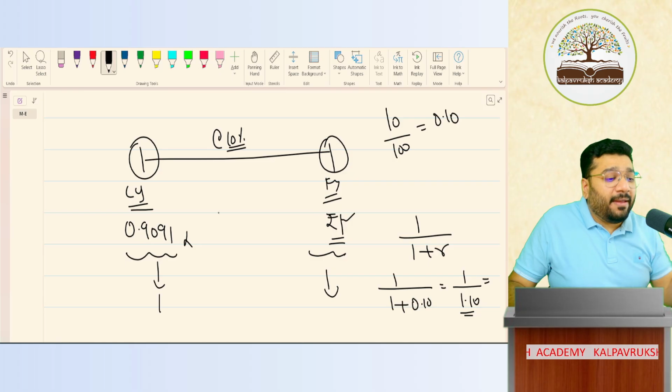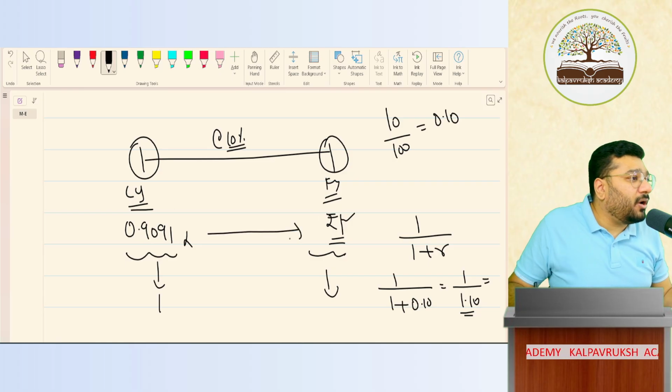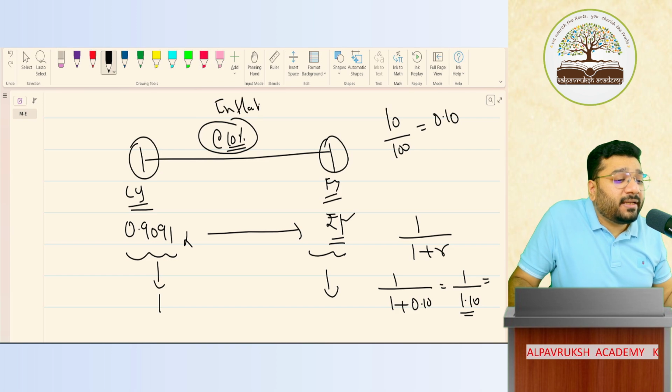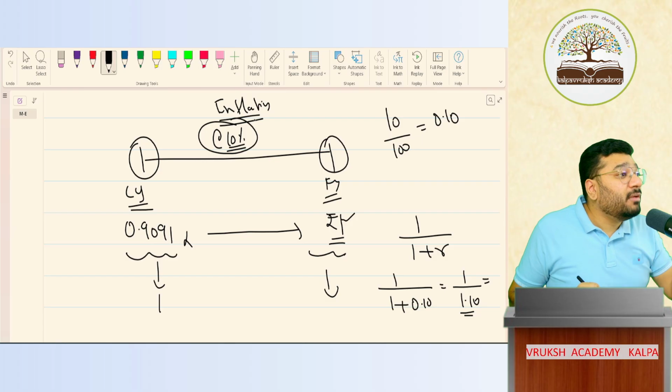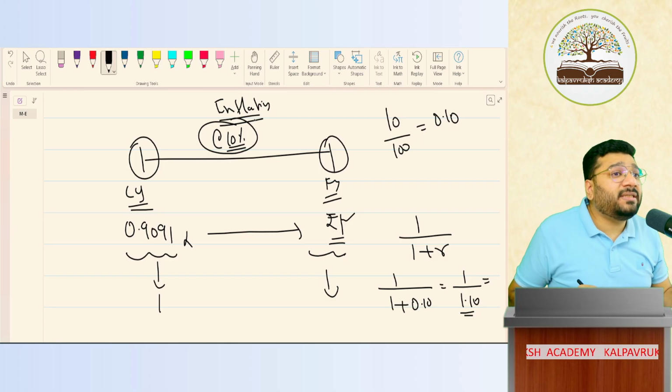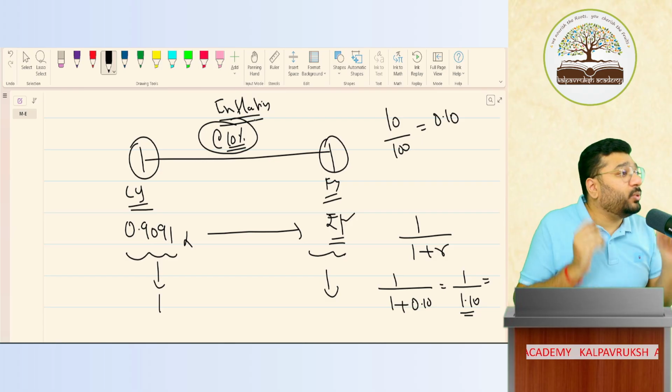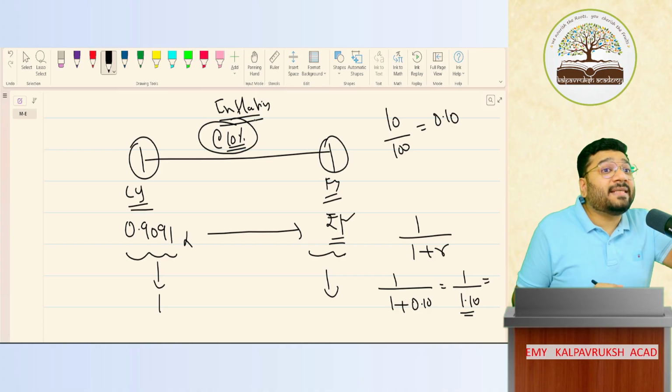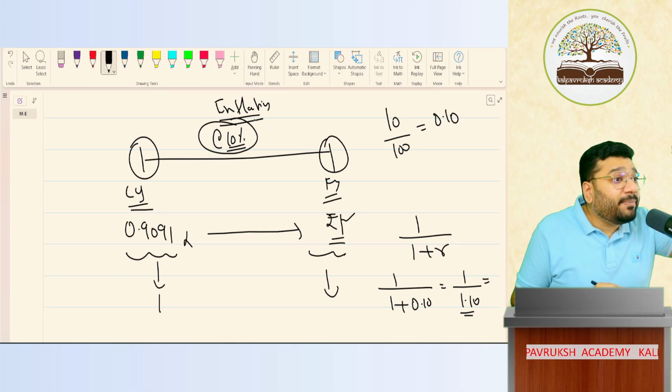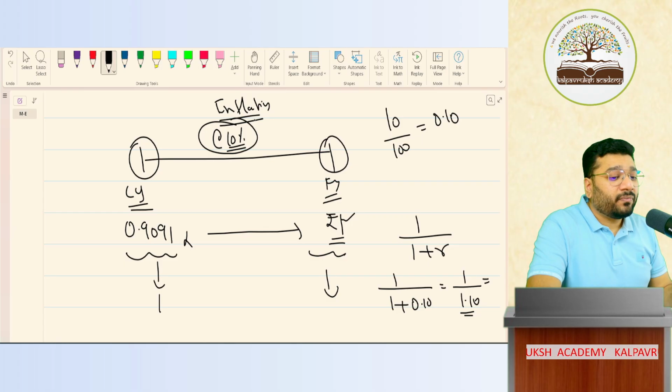So over a period of time, did the value of the money change or not? Yes, it changed because of inflation. This 10% is what? Inflation. Because of inflation, the rate has changed. Because during this 1 year period, during this 2 year period, what happened? Raw material prices went up, because of which the selling price went up. Cost went up, selling price also went up. Got it, not got it?